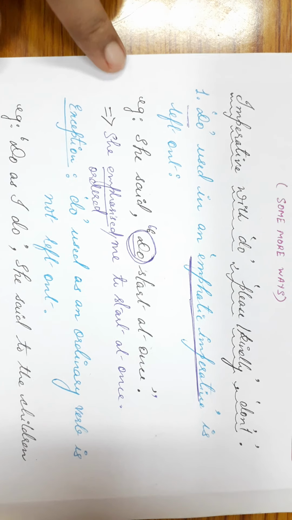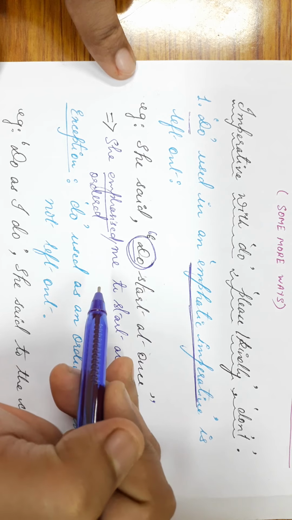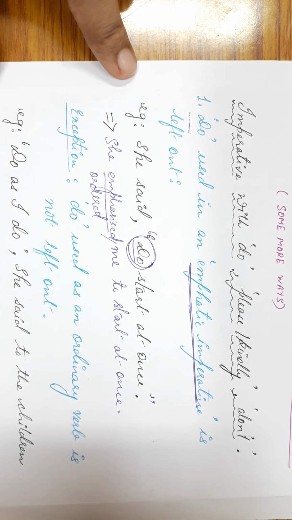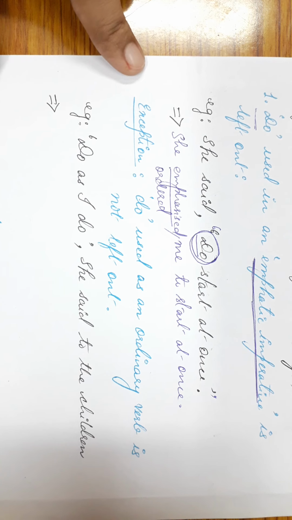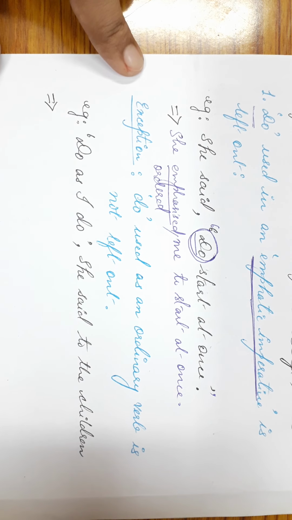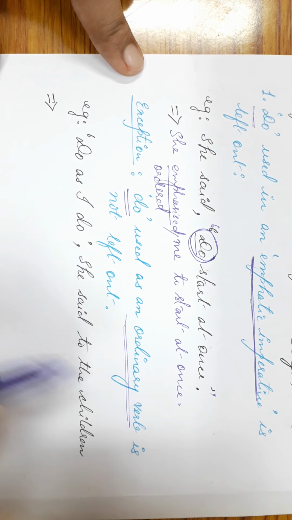Now the rest of the structure remains the same. That is never used. That you have to keep in mind. In case of imperative sentences, whenever we convert the sentence from direct speech to indirect speech, that is not used. But I told you last time that there are a little bit of exceptions which I'll also discuss with you. Okay? Now, what is the exception here? The exception is when do is used as an ordinary verb, it is not left out.